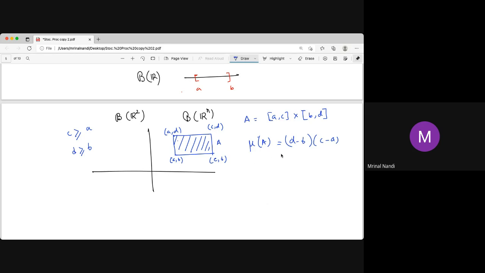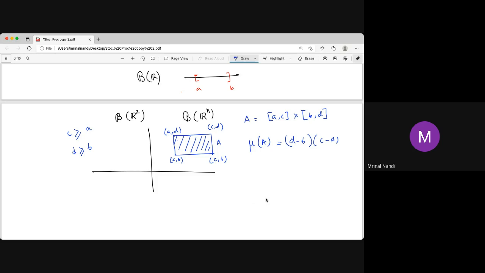Similarly, in R we can extend our measure to other sets in R2. You can write a disk as a union of rectangles, and you can write a rectangle as a union of disks. That we can do, but that needs some analytical proof.